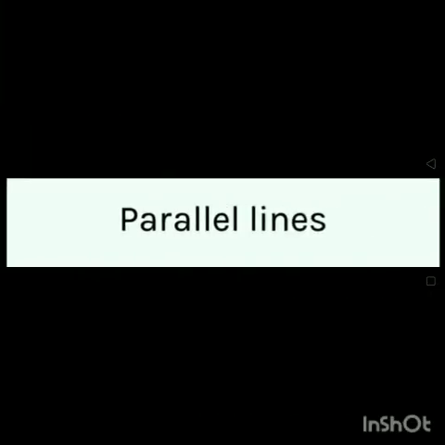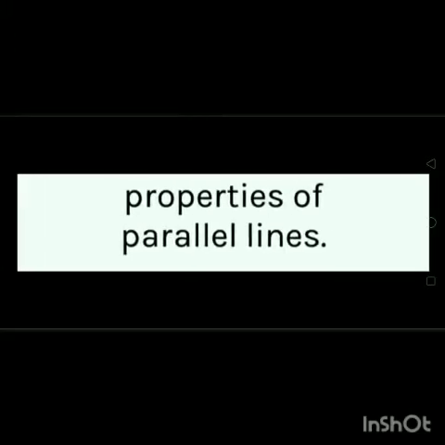So, in previous class, we have learned about parallel lines, transversal lines, and also properties of parallel lines. We have verified the properties of angles formed by a transversal of two parallel lines. Let us now prove the properties using Euclid's famous fifth postulate given below.